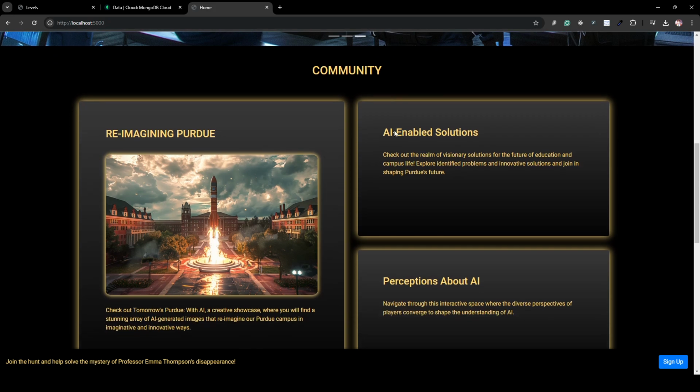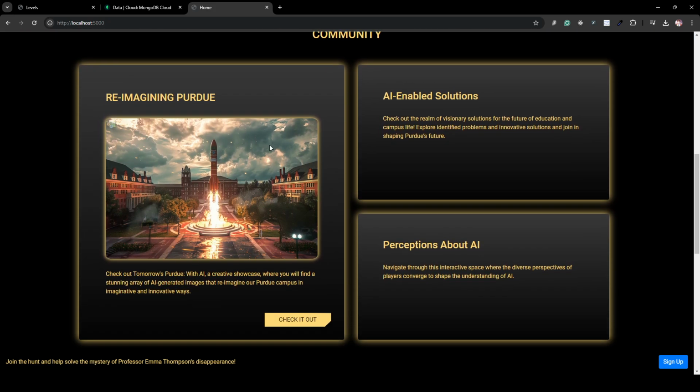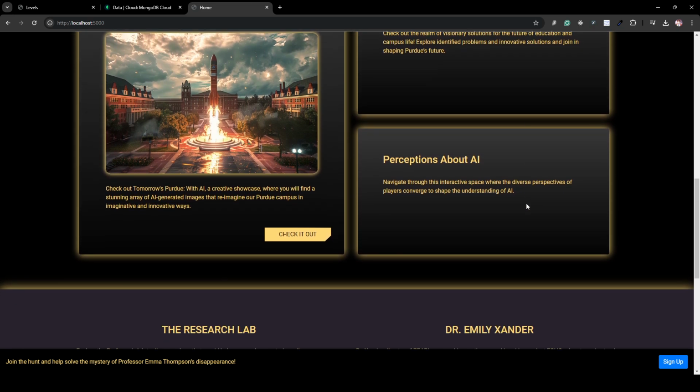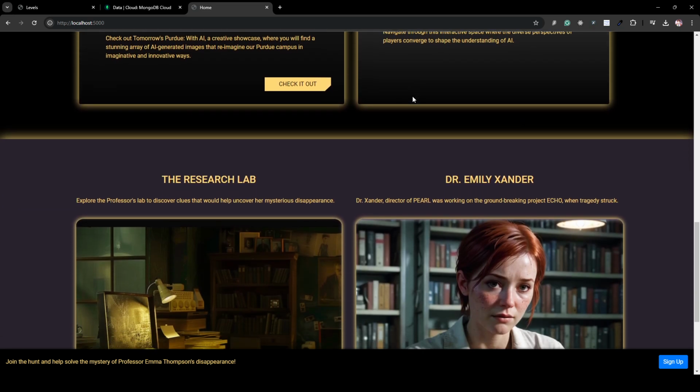As we go down, this will be the community section of the website, where we will have a different page for it. These will be involving player submissions through different ways. So for instance, Reimagine Purdue will reimagine Purdue in different styles using AI. AI-enabled solutions will be a workshop which will collect ideas to solve educational problems using AI. And finally, the third one, perceptions about AI, is a project-based submission in which students will be submitting their own projects that they've done on AI.